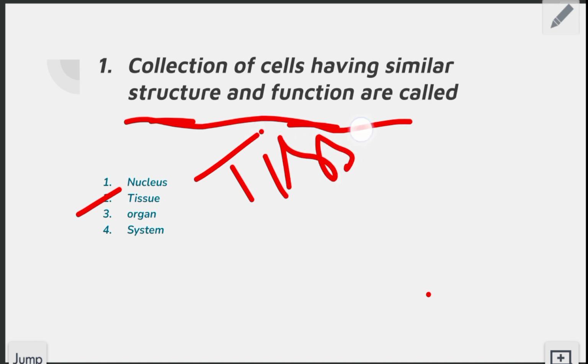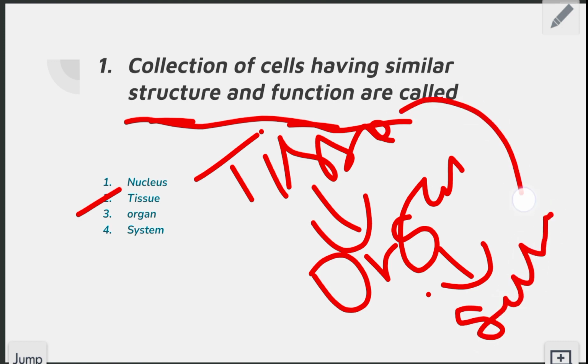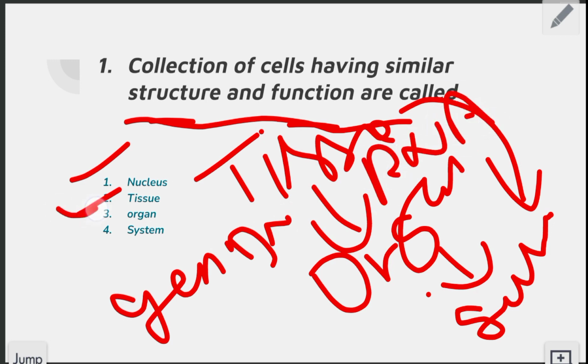Here, when tissues combine together they form an organ, and when organs combine together they form a system. This is the process of formation of a system from a tissue. And what does the nucleus do? Nucleus contains genetic material including DNA and RNA. Here the right answer of the first question is tissue.